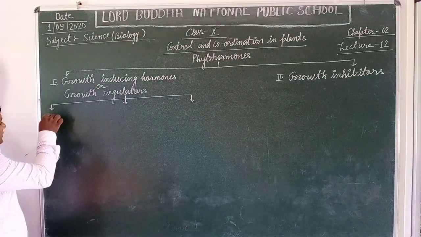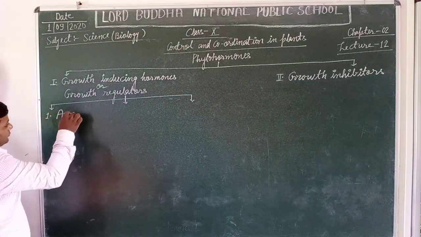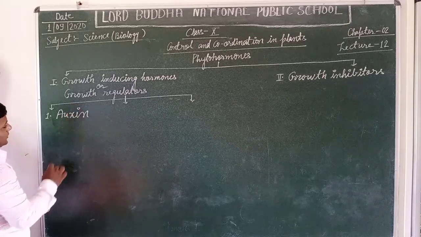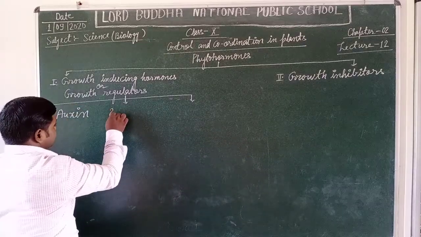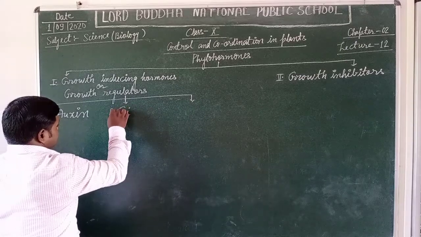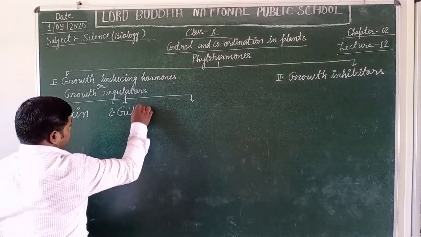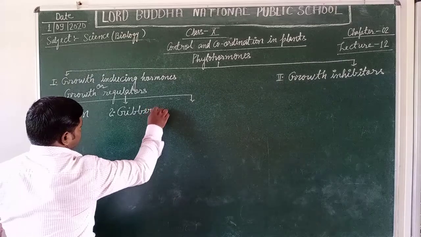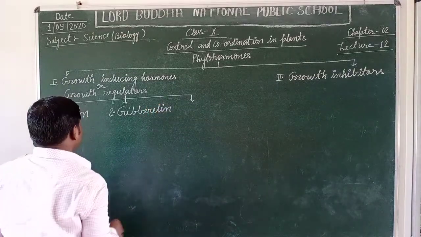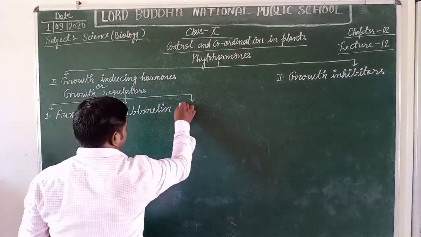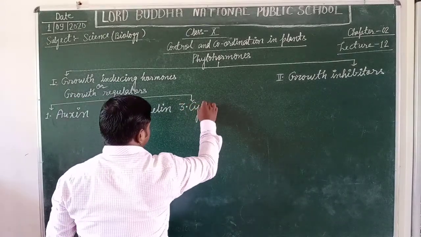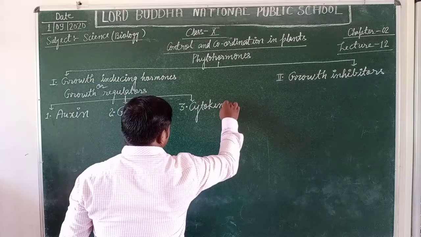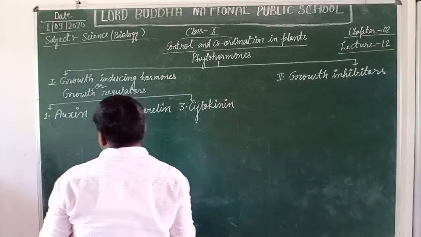The first one is auxin. The second one is gibberellin, and the third one is cytokinin.